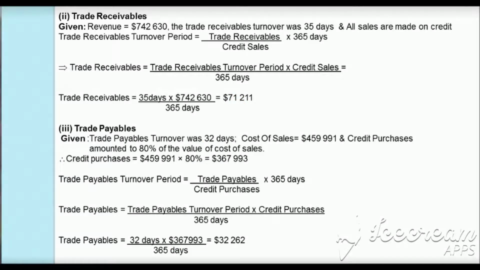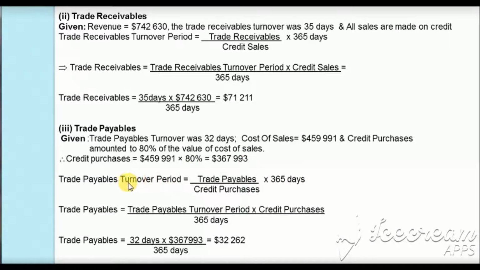we will get the trade receivable as $71,211. In the third bit of the question, we are asked to calculate the trade payables. The information given is that the trade payables turnover period was 32 days. The cost of sales was $459,991, and the credit purchases amounted to 80% of the value of cost of sales. So 80% of $459,991 will be equal to $367,993, which are our credit purchases.